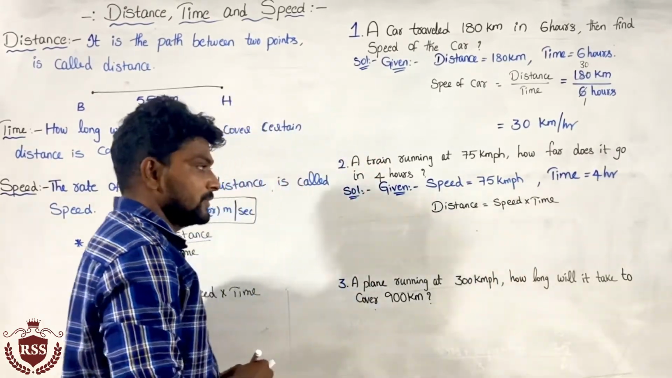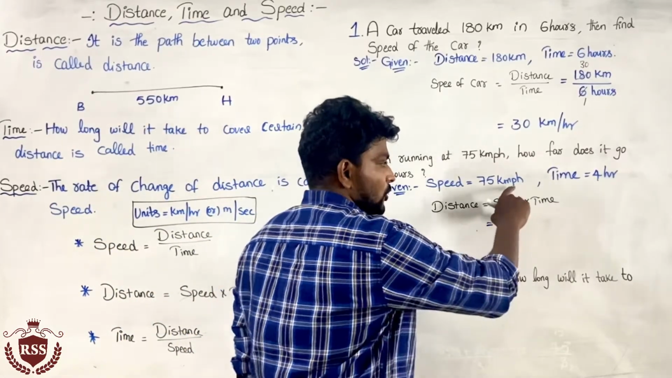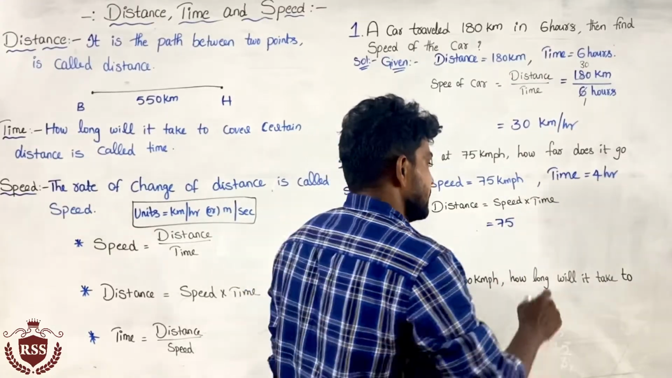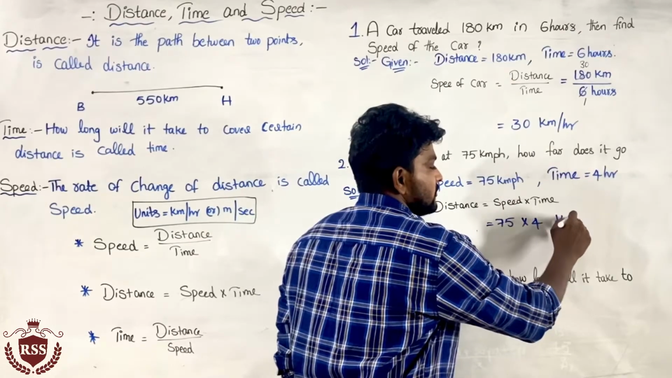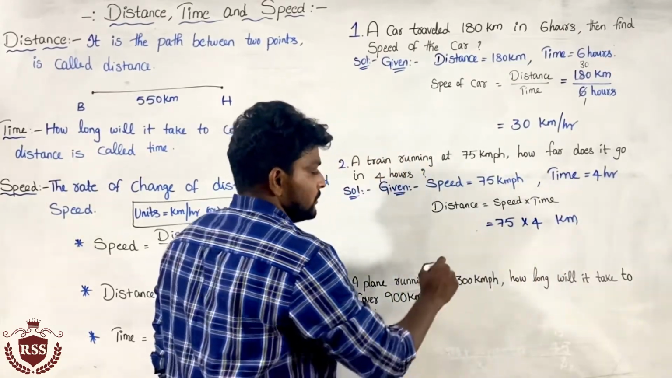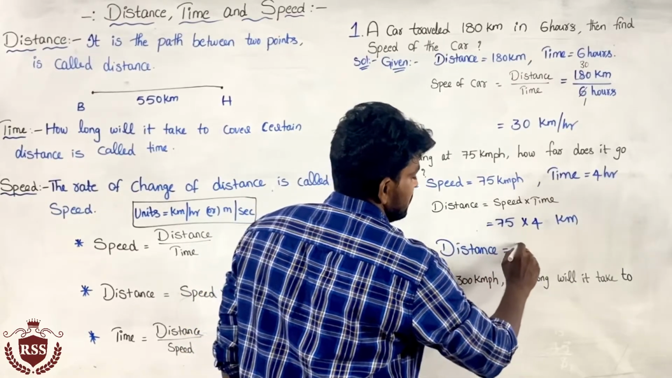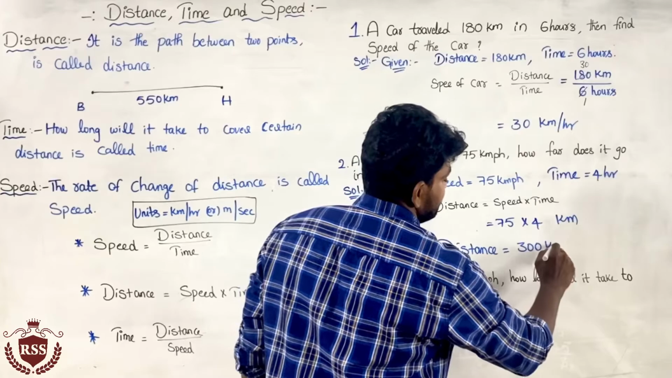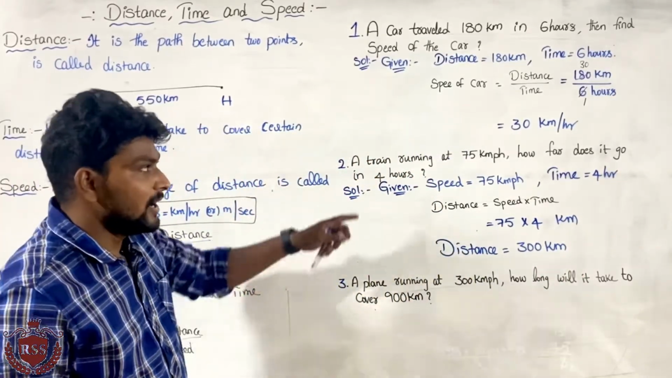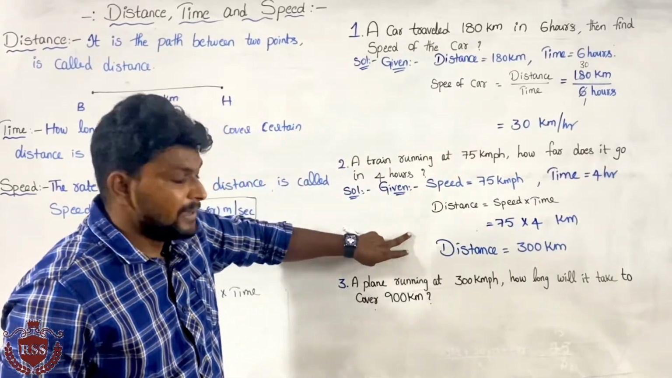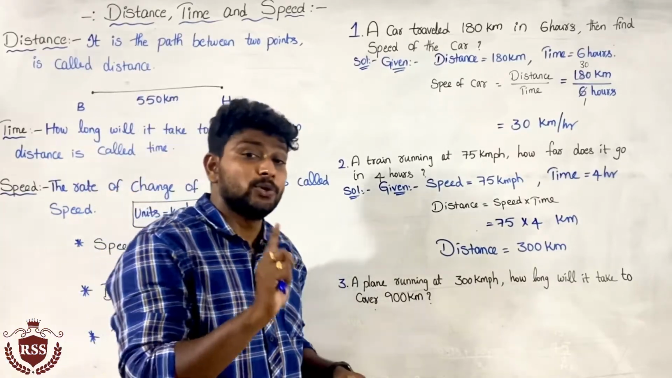So what is the speed? We have 75 kilometer per hour. The problem is 75 into 4. Distance will be in terms of kilometers. 75 into 4 kilometers. What will be the answer? Distance equals 300 kilometers. Distance will be in terms of kilometers. So units are the major criteria here. We need to concentrate more on units.